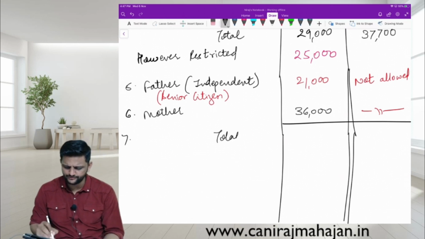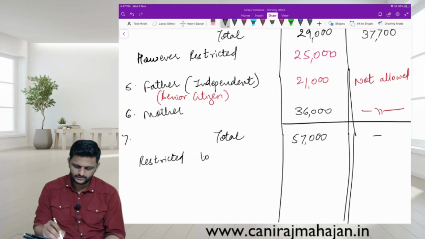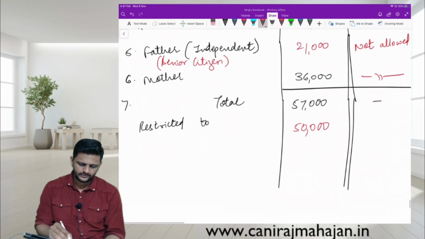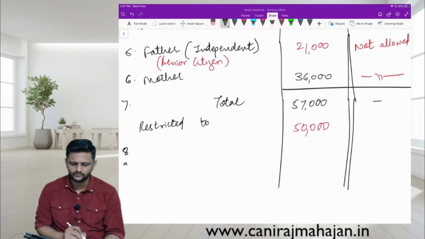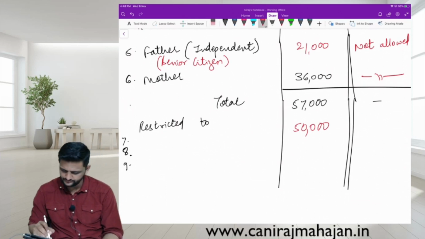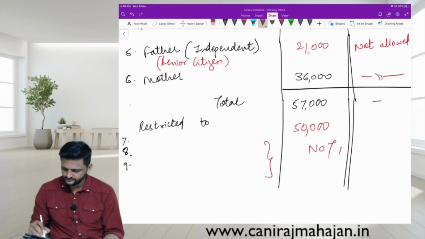Over here, total is how much? 57, no? This is dash. Restricted to how much? Very important, 50,000. I'm writing 8, 9, what we had? 8, 7, 8, 9, no? Whatever it is, it was not allowed. Everyone got it?